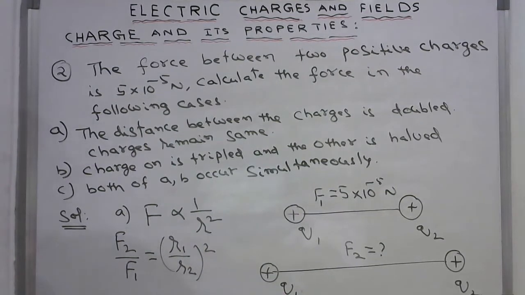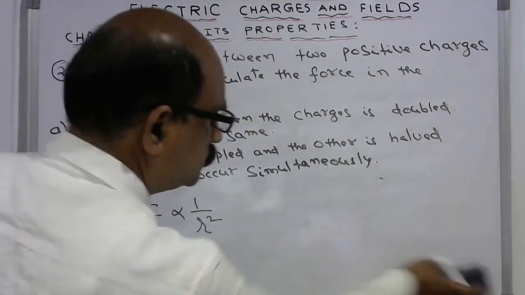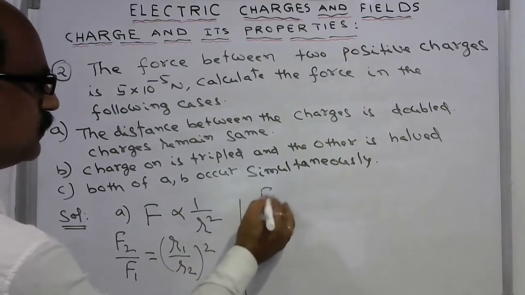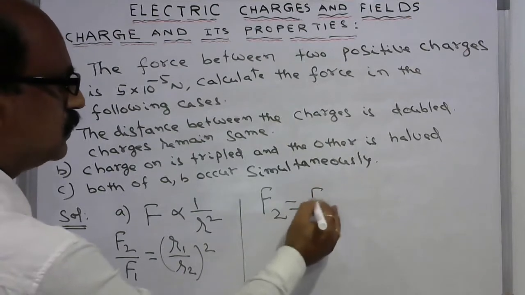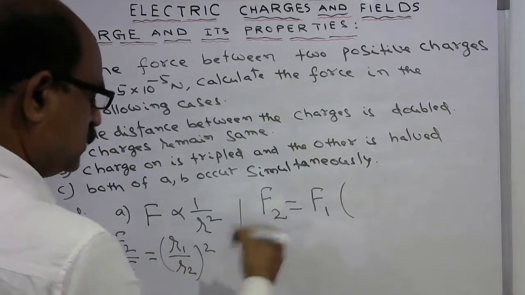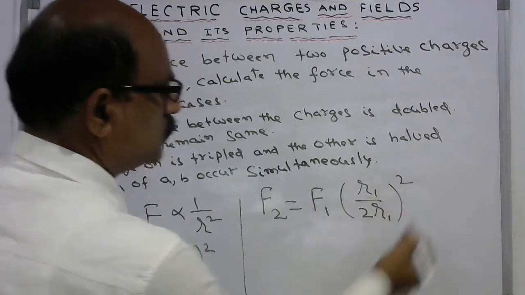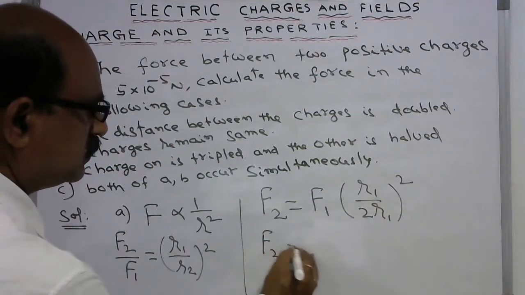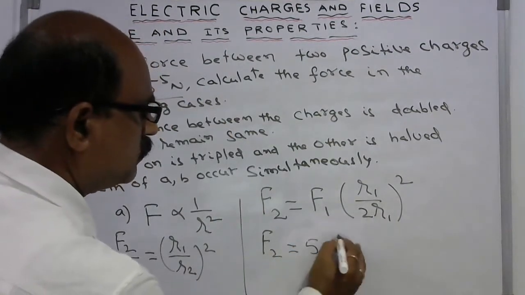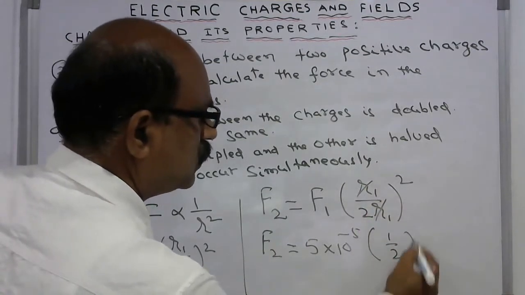In this case we are going to find F2, which is equal to F1 into R1 by R2 whole square. R2 is doubled, so I write here R1 by 2R1 whole square. So F2 is equal to F1, which is already given, 5 into 10 power of minus 5 newton, into R1 cancelled, 1 by 2 whole square.